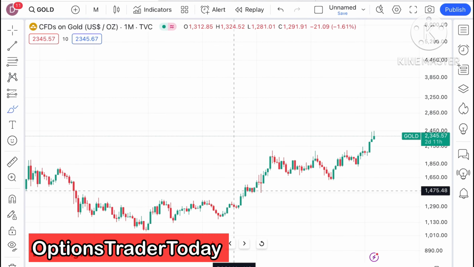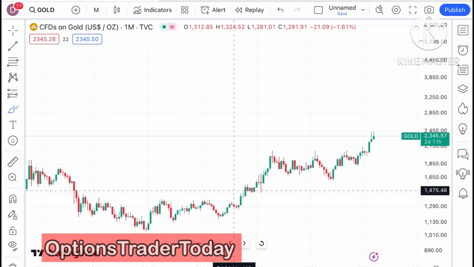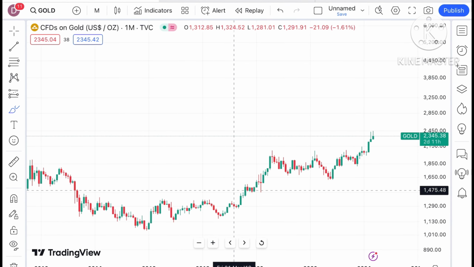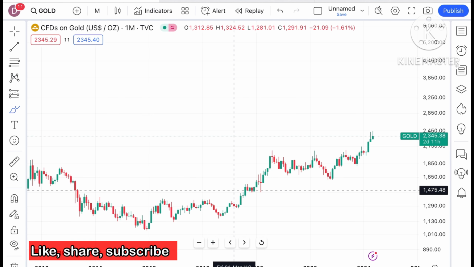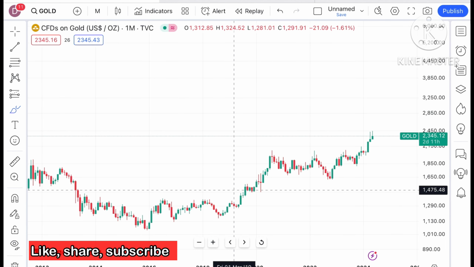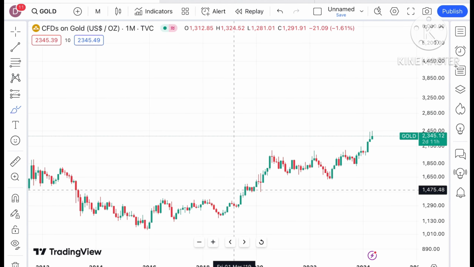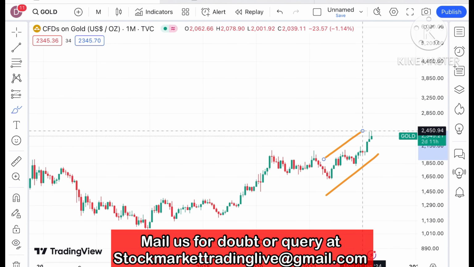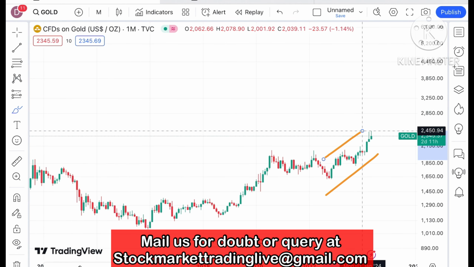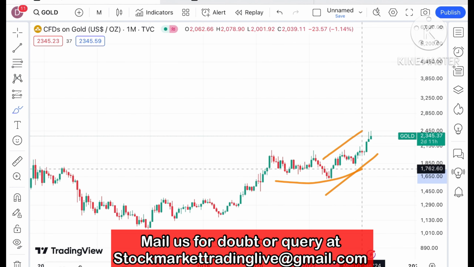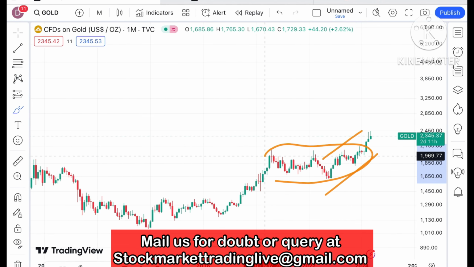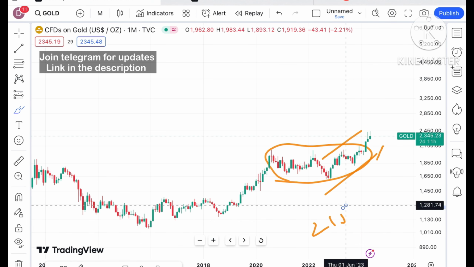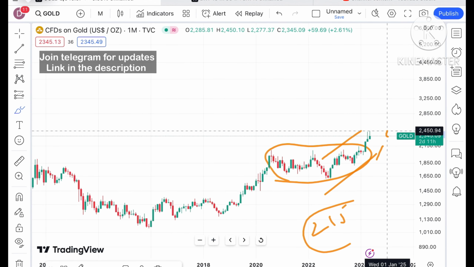So today in this video I'll explain how the price of gold has moved in the month of May and how the price of gold can move in the month of June 2024. If you look at the chart of gold, gold is trading at a level of $2345.12, as you can see in this particular chart. Two things you have to understand: gold after 2020 is moving in this range. As soon as the range breakout happened, it crossed a level of 2152 and made a high of around $2452.